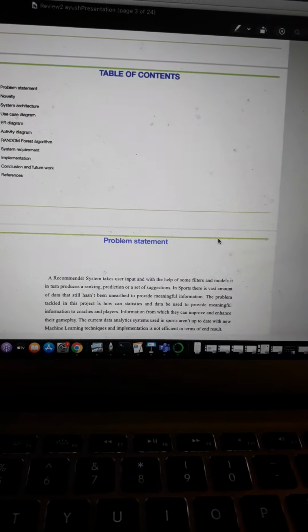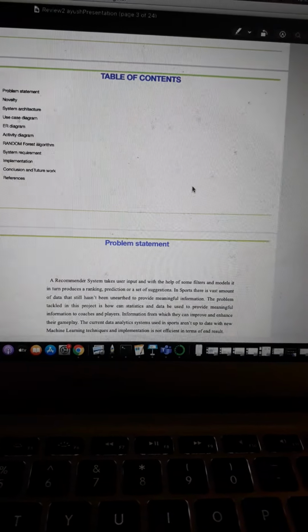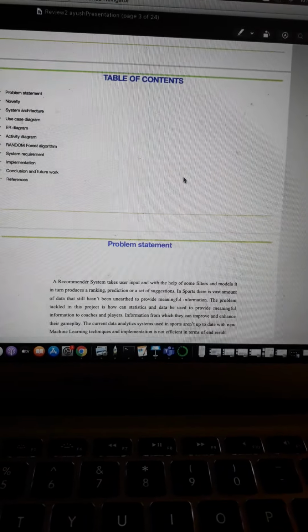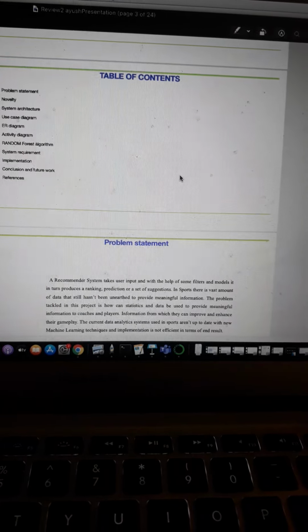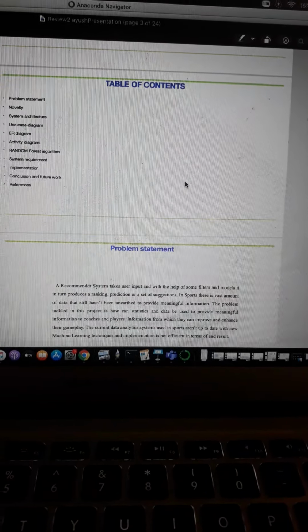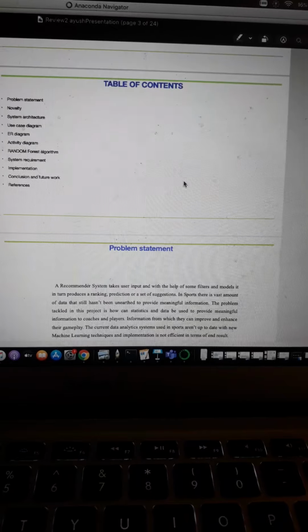This is the table of contents. The architecture diagram is used in this system, along with the use case diagram, ER diagram, activity diagram, random forest algorithm, and system requirements and implementation.